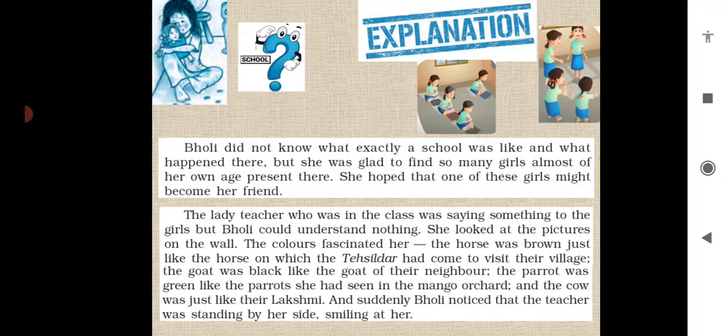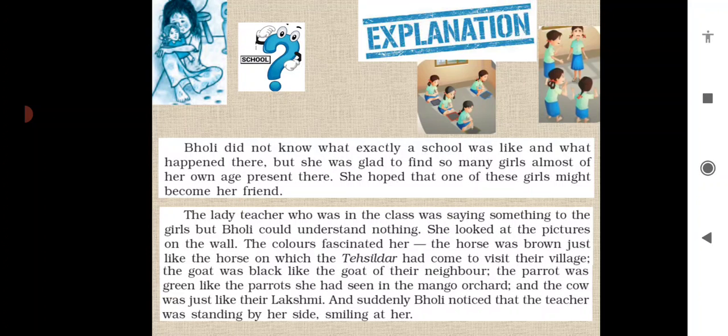Now she had seen the picture of the parrot, and the parrots that are seen in the mango orchard or garden, she had seen similar parrot colors there on the walls also. And the cow was just like their Lakshmi. Now, Bholi has seen the picture of the cow, and that cow was similar to her cow, whose name was Lakshmi.